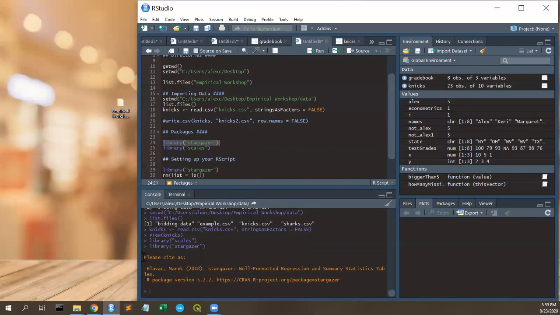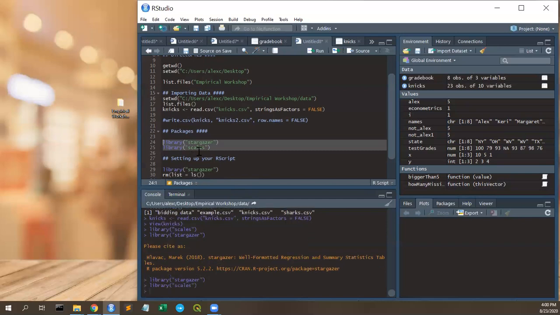This little message, please cite, comes up. This is an academic package, so this guy wants you to cite him. It's well-formatted regression and summary statistics tables. So this is going to be really, really cool for what we're doing. So now we have these two things written and loaded up.